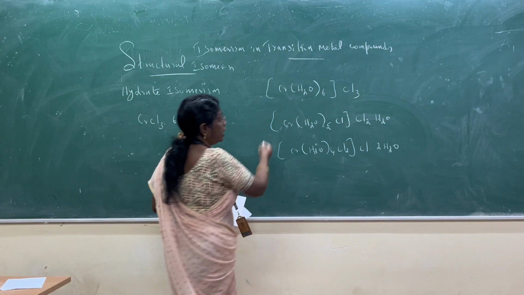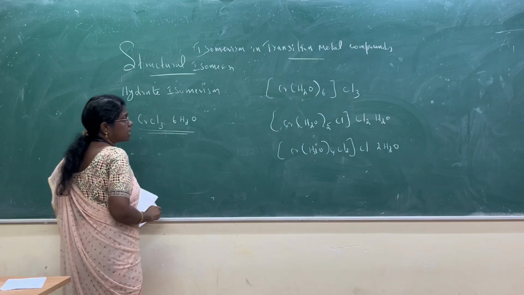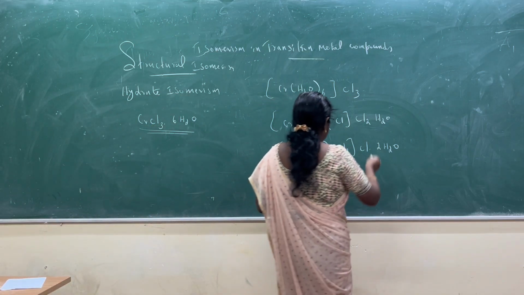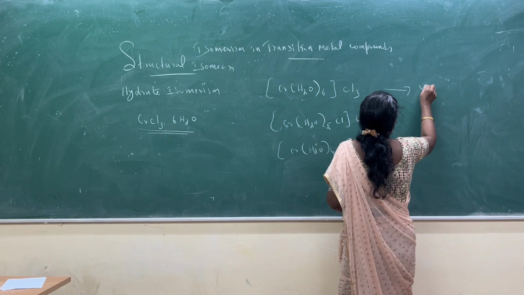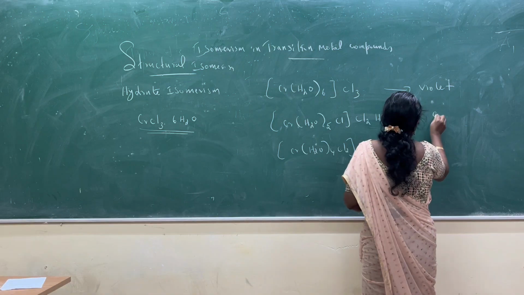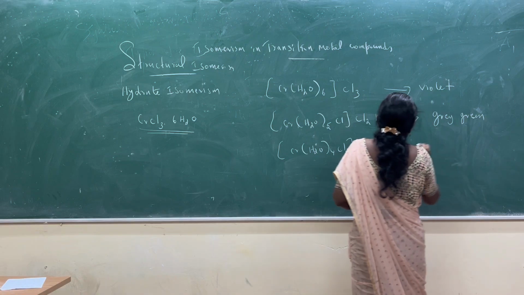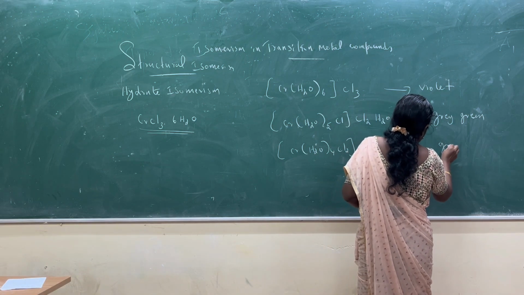There are 3 possible isomers of this complex. The first one is violet in color, the second one is grey green in color, and the third isomer is green in color.